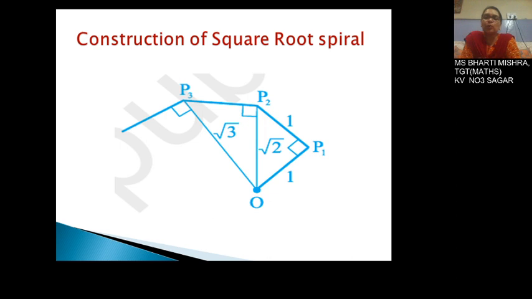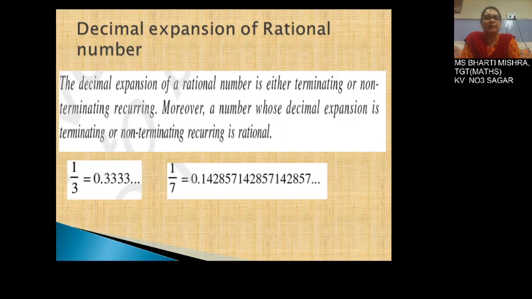Now on this OP2 you will drop a perpendicular, that is P2 P3, and join P3 with O. Again this becomes a right angle triangle, and using Pythagoras theorem, this distance OP3 is square root of 3. Now on P3 drop a perpendicular, make a point P4, distance is 1 unit, join O to P4 and you will get root 4. In this way you can construct as many as, again ending till the point O we had started. So this is a square root spiral.